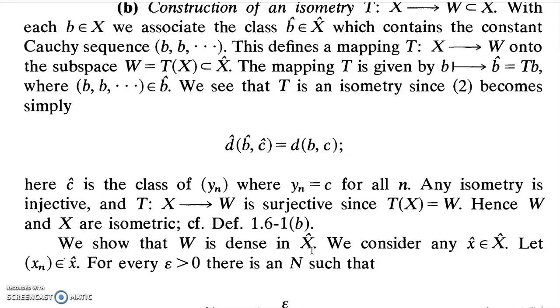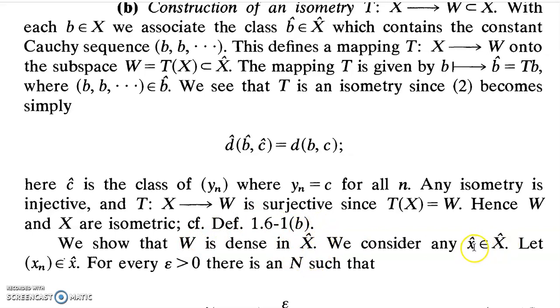In order to prove that it is dense in X cap, we have to take an arbitrary element in X cap and find another element in W such that both of them are close to each other, or the element in W belongs to some epsilon neighborhood of the element which we have chosen.